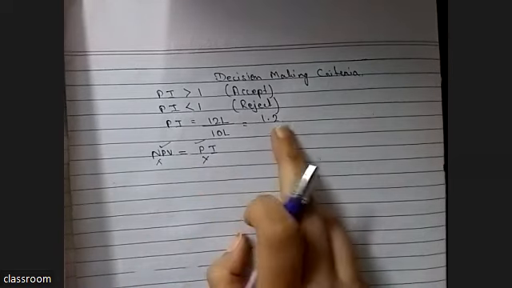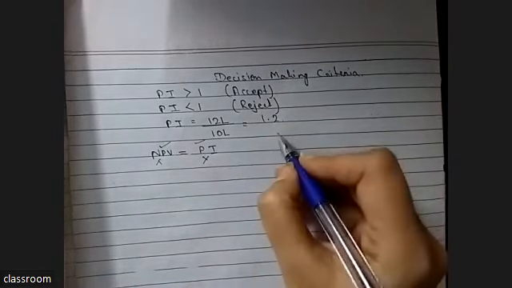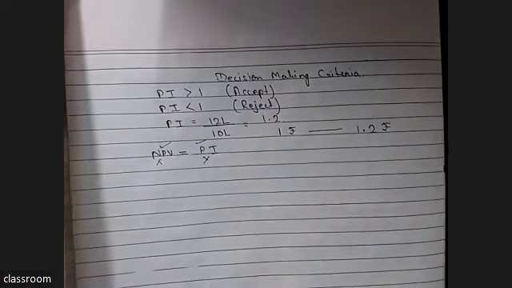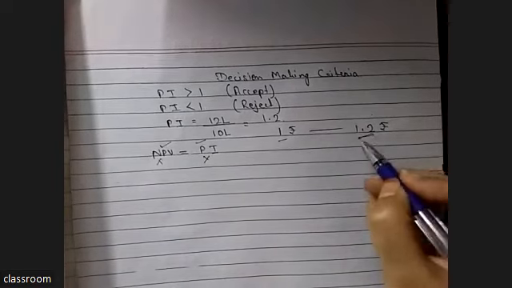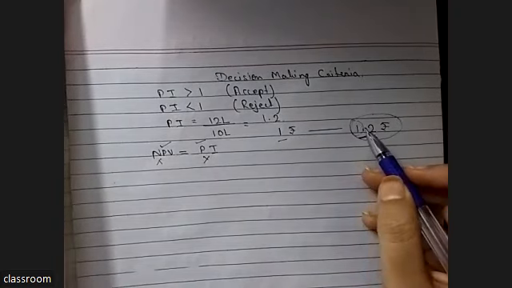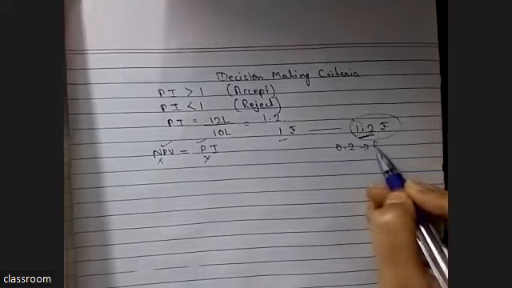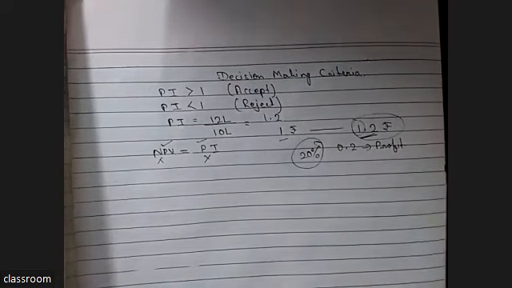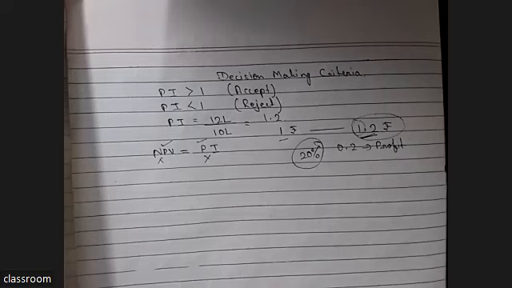And one more thing, what is this PI? PI means if we invest 1 rupee, we will get 1.2 back. So what is PI? If we invest 1 rupee, we will get a profit of 0.2. Means we will get 1.2 back. 1 is the capital which we have invested, the extra 0.2 is our profit. So 20% is approximately our profit.